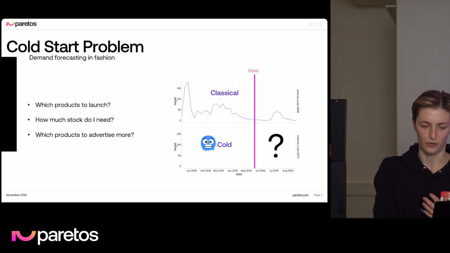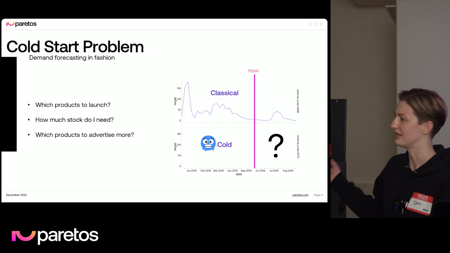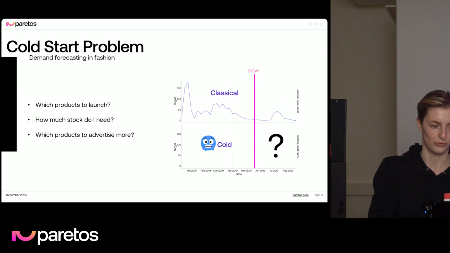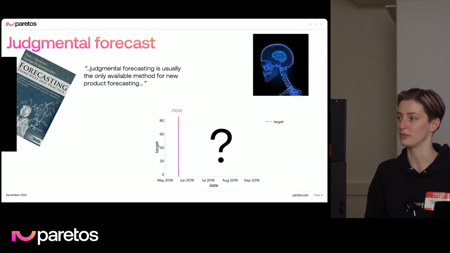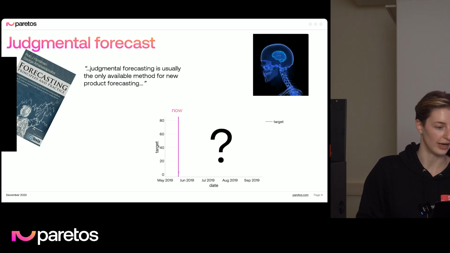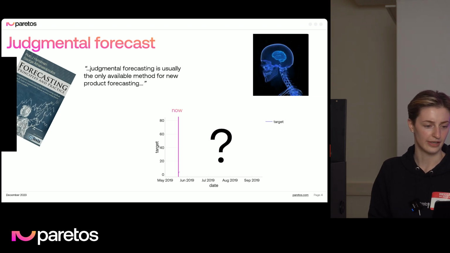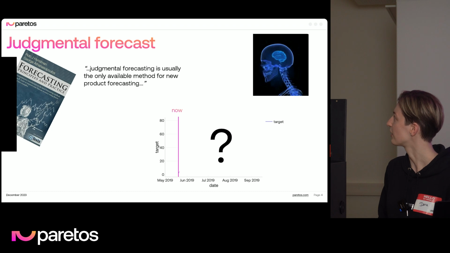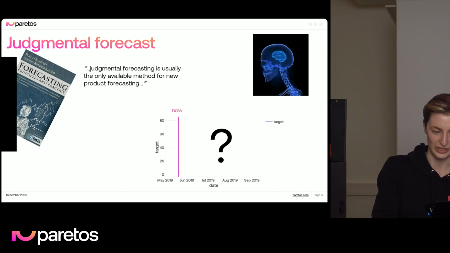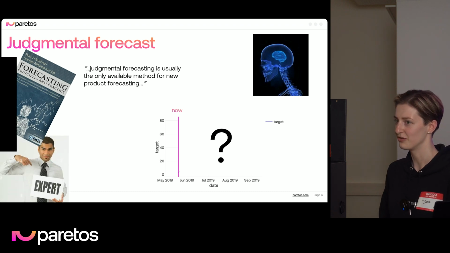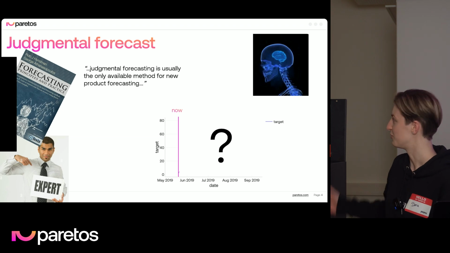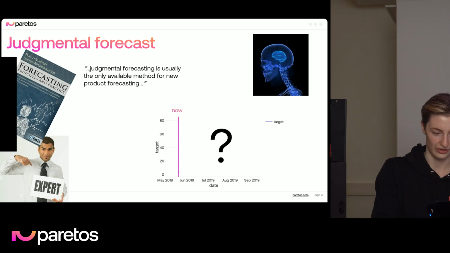But how can we approach forecasting here? We don't have any data, right? Let's refer to a classical book about forecasting by Rob Hyndman. And we find there that the only way is judgmental forecasting, which implies that we need a domain expert to use their own judgment and to have an educated guess about the future.